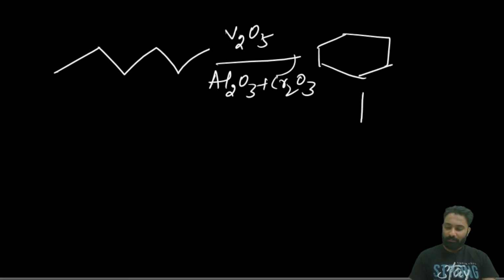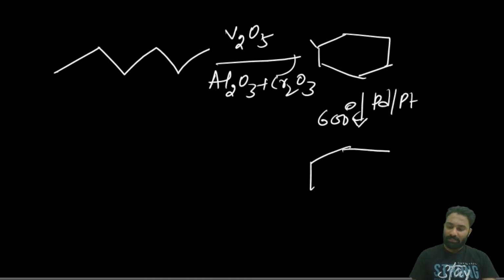Cyclohexane upon Pd or platinum at 600 degrees Celsius, whatever hydrogen is there will be removed from the cyclohexane as H2 gas and it will convert into benzene.